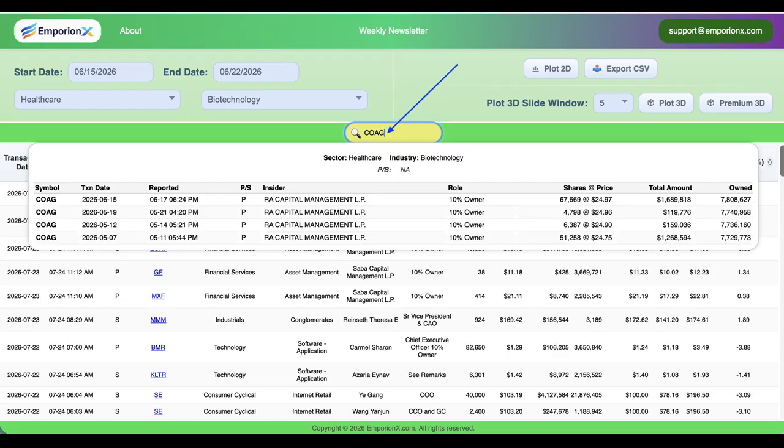This is the core value of EmporionX, turning a large amount of insider trading data into a focused, actionable research workflow. Of course, insider buying should never be viewed as a guarantee that a stock will rise. Instead, it can serve as a valuable starting point for deeper fundamental and market analysis. With EmporionX, investors can quickly identify these signals and then investigate the underlying activity for themselves.